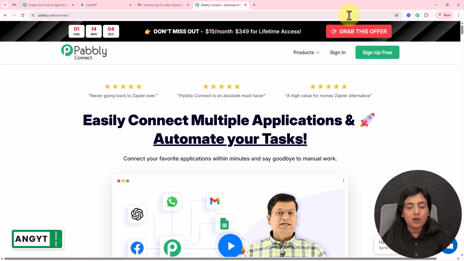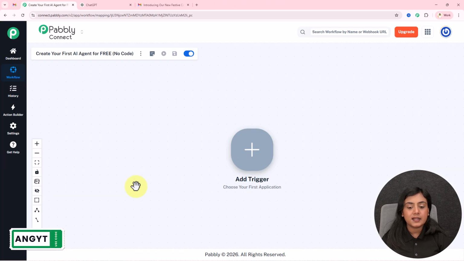Okay, so now sign in from here, create your account, then create the workflow like this. Now inside Pabbly Connect's workflow, there are two major steps, trigger and action. Trigger gives the commands and action follows the steps simultaneously. That is why there is only one trigger but multiple actions.